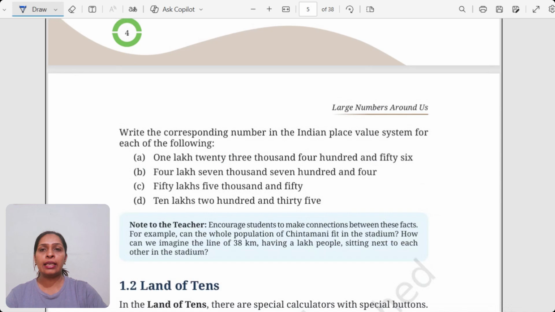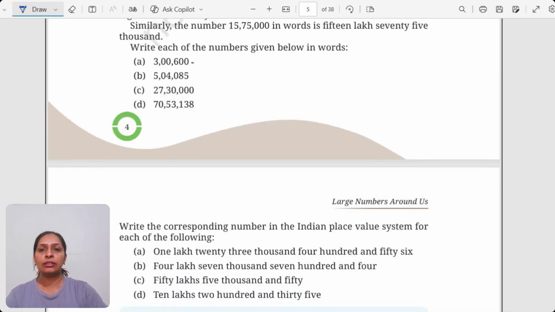If you see here, the first part is 3,00,600. How am I going to write it in the form of a number name? We know this is the ones place, this is the tens place, this is the hundreds place. Then comes the thousands, so thousands are empty here. And then is the lakh one. For lakh, we just have a single digit.